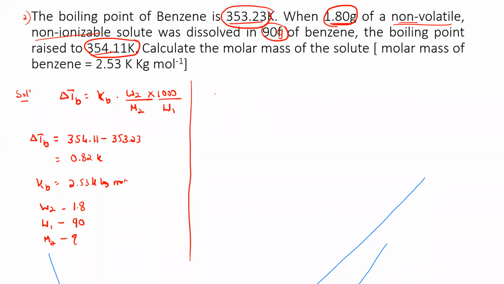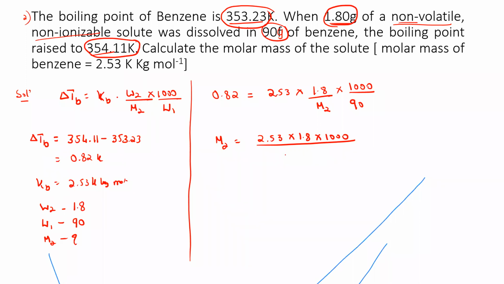Now let me just directly substitute here. Delta TB, already I told you, is 0.82, which will be equal to KB, 2.53, into W2, which is 1.8, divided by M2 they are asking here, and this will be 1000 divided by the value given as 90. Now the only thing is to bring M2 over here. So M2 will become 2.53 into 1.8 into 1000 divided by 0.82 into 90.